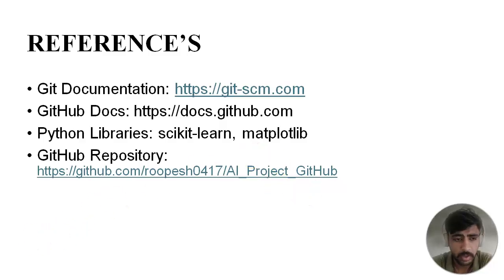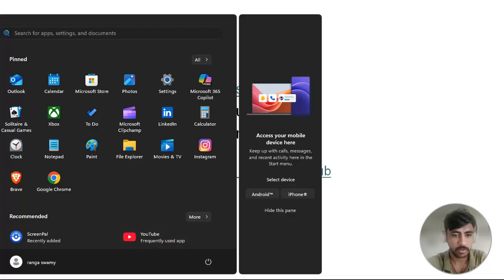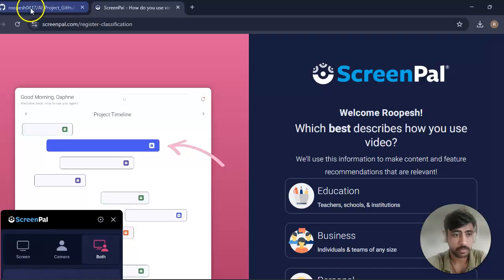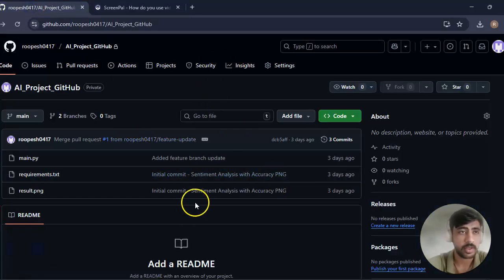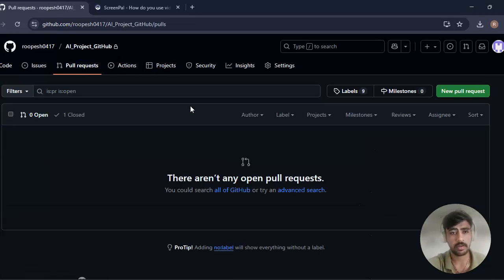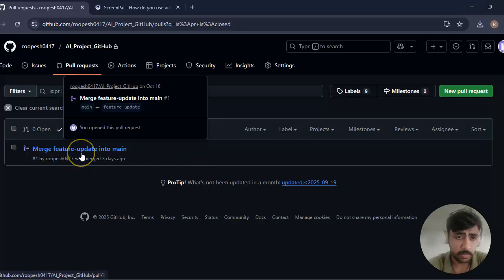So basically, I'll open the code and I'll run it and show it to you. This is my GitHub repository. When you click the link, you'll get here itself. Here you can see all these things. Starting with pull requests, there are currently no pull requests, but in history you can see this also. One closed, in the sense one pull request that has been done: merge feature update into main.